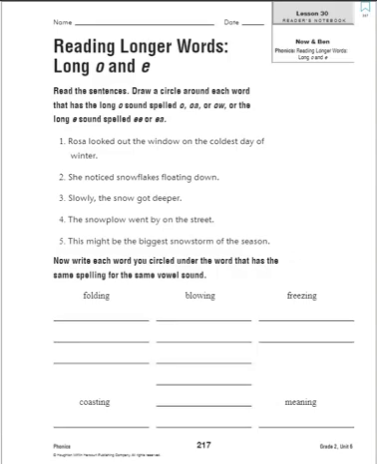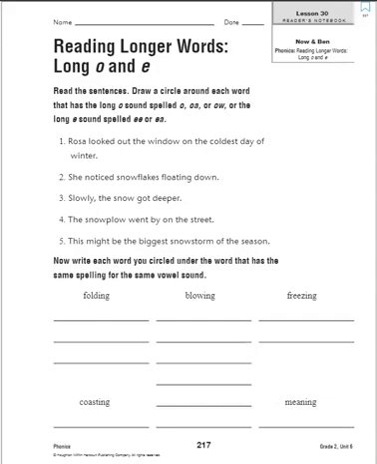Okay, we are starting on lesson 30 in our reader's notebook, and we're starting on page 217. On this page we are reading longer words with long O and E. Remember, long vowels say their names, so we're looking for words that have the O sound and the E sound. They want us to read the sentence and draw a circle around each word that has the long O sound spelled O, O-A, or O-W, or the long E sound spelled E-E or E-A.